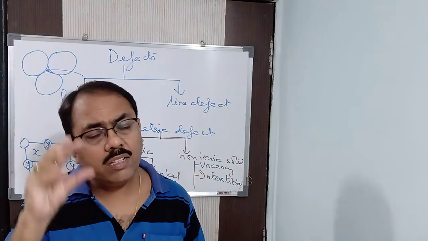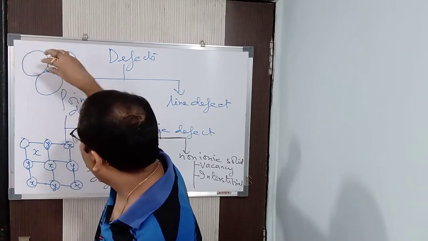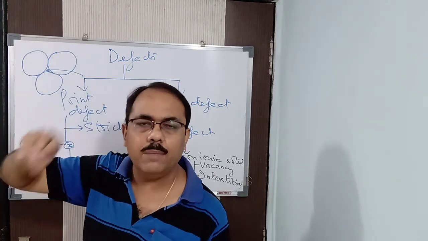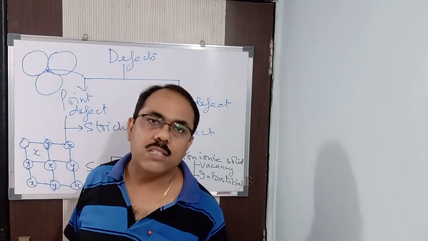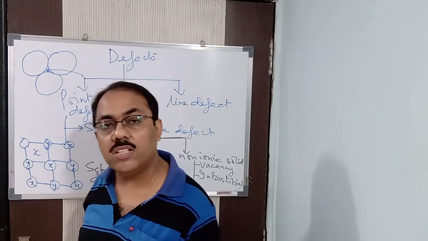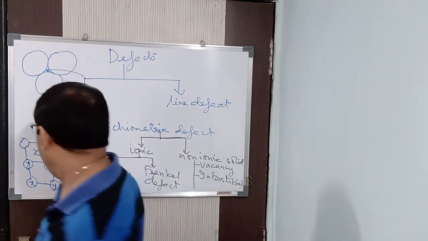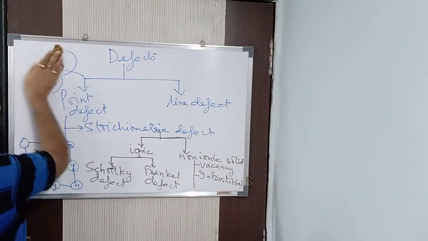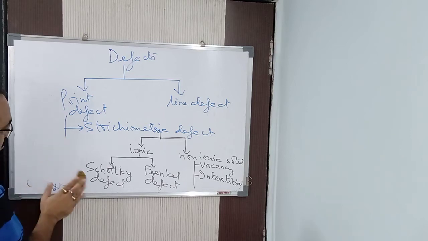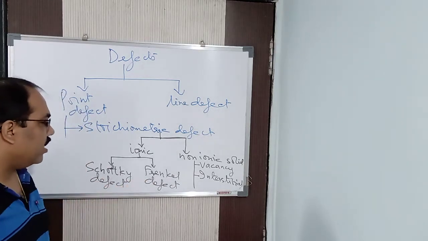I am just trying to make you understand that an atom is missing from here and is occupying the vacant site here. That is called an interstitial site, and that particular defect is known as the interstitial defect. And it is taking place in what kind of solids? In non-ionic solids. Mind it. Got it now? So in this way you understood the 2 types of defects: one is your vacancy defect and another is your interstitial defect. Now we will come to the Schottky defect and the Frenkel defect.